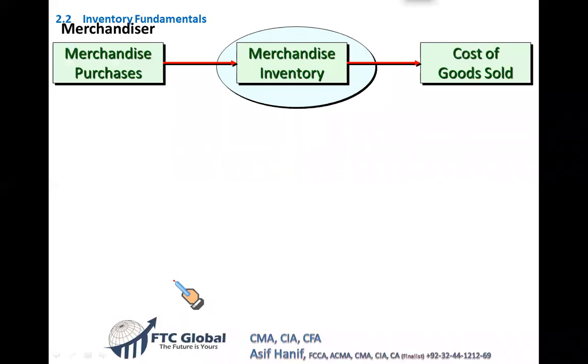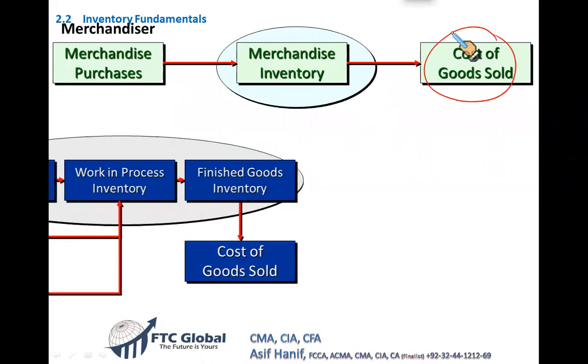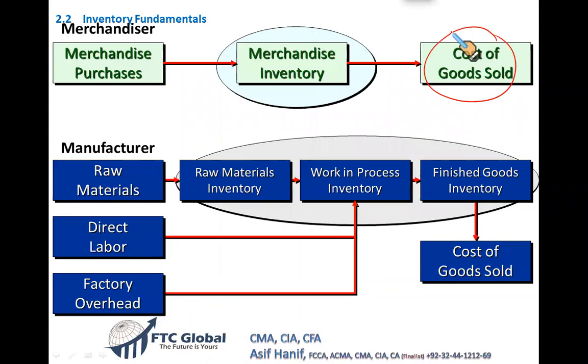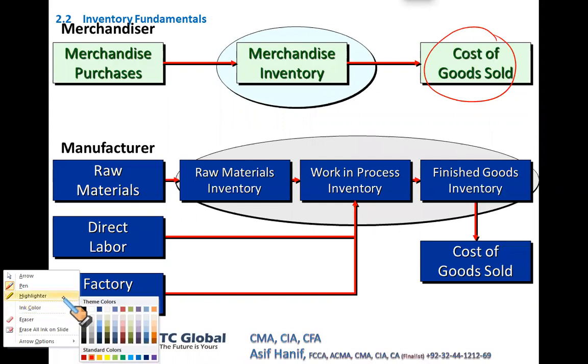Now, as I said, a merchandiser is in fact the retailer who simply purchases ready-made goods, holds them for some time and then sells them to the customer. So the merchandiser will purchase and hold it for some time, and when these goods are sold, they become part of the cost of goods sold. But in case of a manufacturer, things are a little longer in process. Let me show you how the mechanism works.